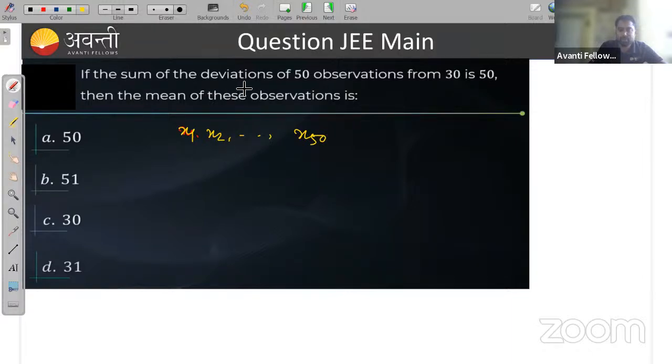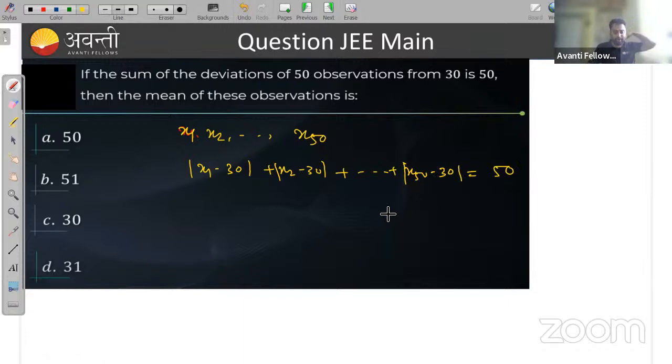The sum of deviations of 50 observations from 30 is 50. That means x1 minus 30 plus x2 minus 30 up to x50 minus 30 is given as 50. Then you need to find the mean.